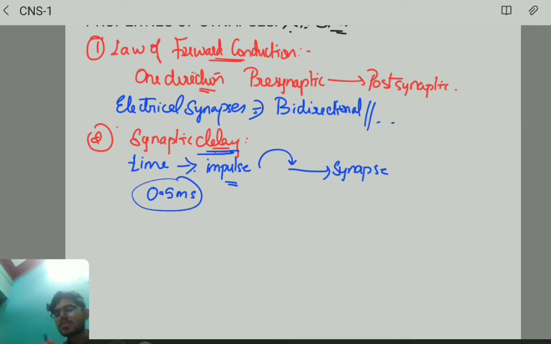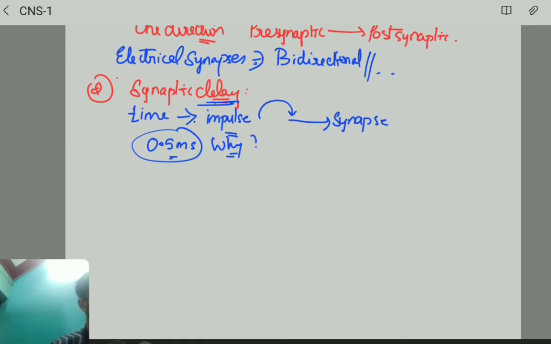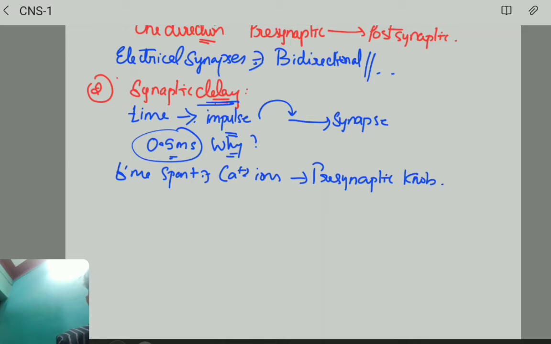You must know why it occurs. Why this 0.5 ms? Listen carefully. The synaptic delay occurs due to the time spent on the entry of calcium ions into the presynaptic knob. The time is delayed because of the entry of calcium ions into the presynaptic knob. This is called synaptic delay.